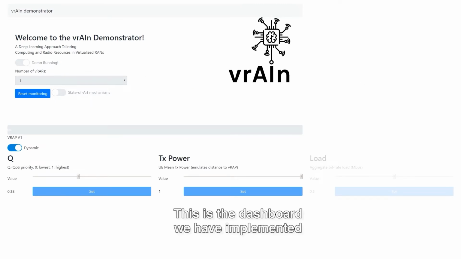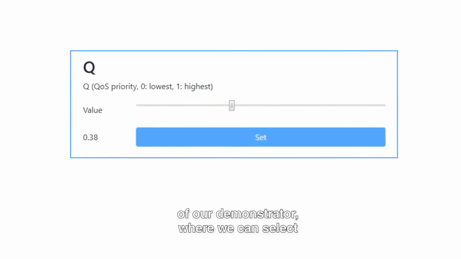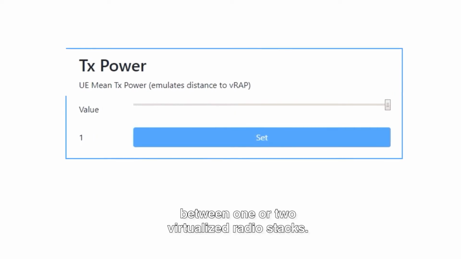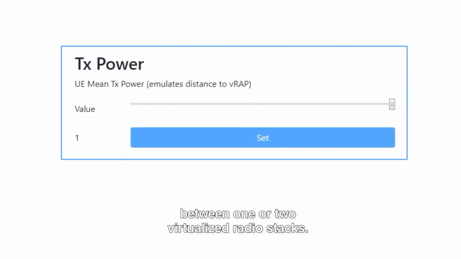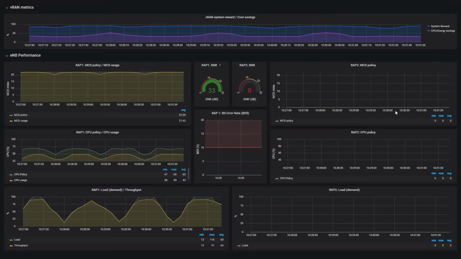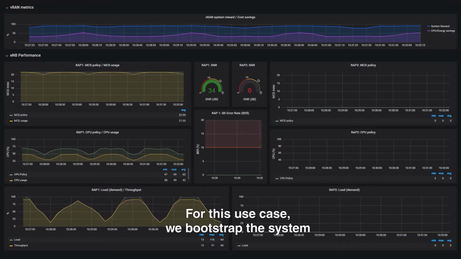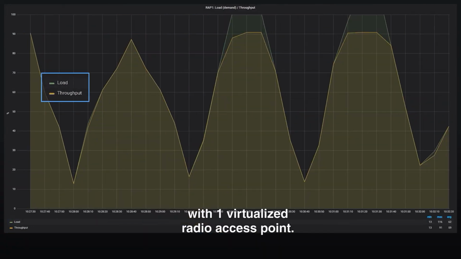This is the dashboard we have implemented to control the different parameters and use cases of our demonstrator, where we can select between one or two virtualized radio stacks. For this use case, we bootstrap the system with one virtualized radio access point.